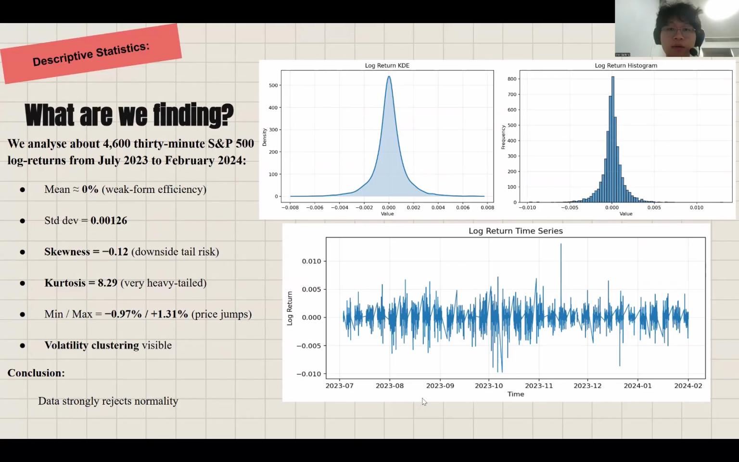Turning to the distribution, we clearly reject normality because the skewness is minus 0.12, meaning downside moves tend to be slightly sharper, and the kurtosis is 8.29, far above the Gaussian benchmark of 3. This indicates a sharp peak and a very heavy tail, so extreme returns occur more frequently. Visually, both the histogram and the KDE density curves reinforce this. The distribution has fat tails and high kurtosis, with no bell shape.